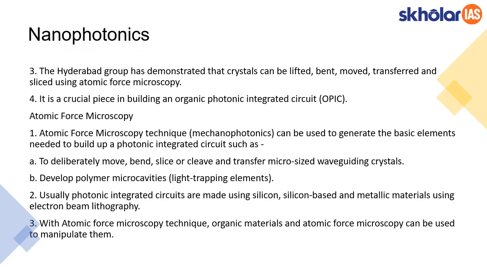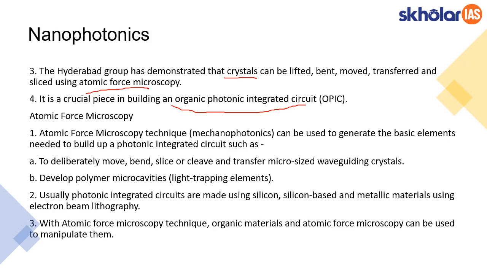Now that we understand the crystals can be sliced and bent the way we want using atomic force microscopy, these crystals can be used in building organic photonic integrated circuits. This is where the bending and cutting of crystals becomes important.